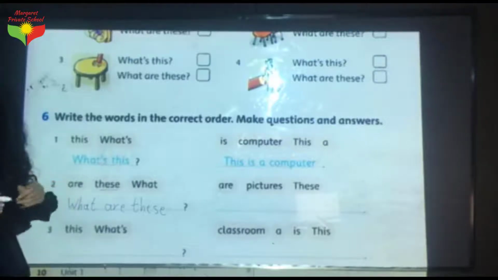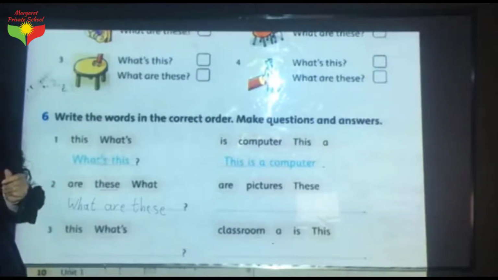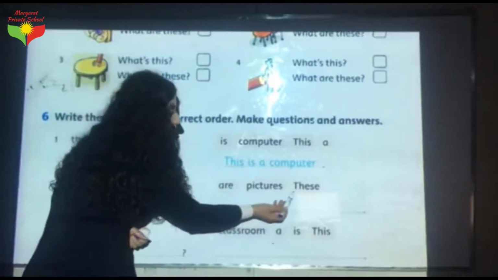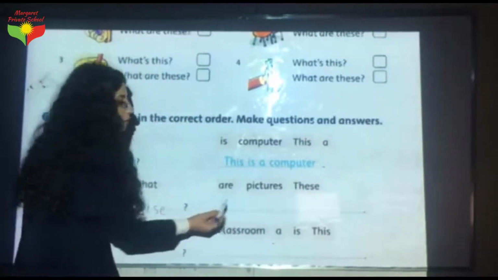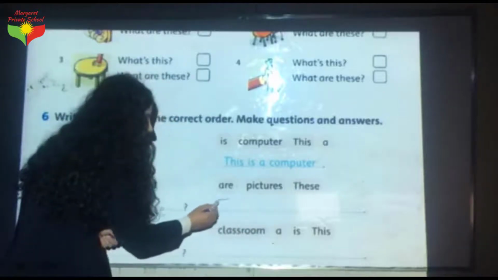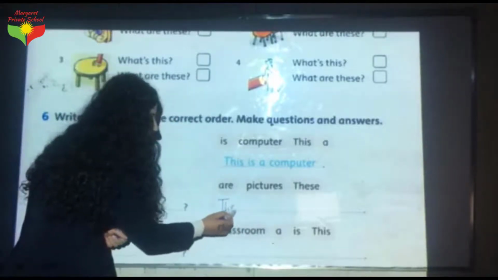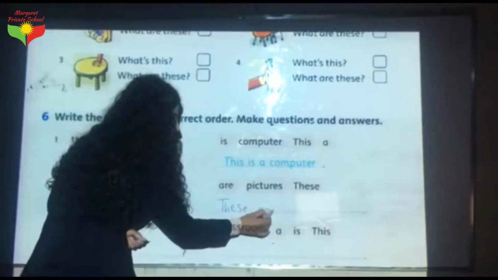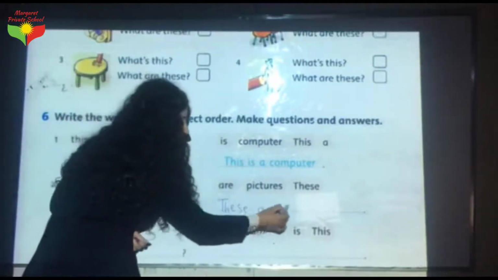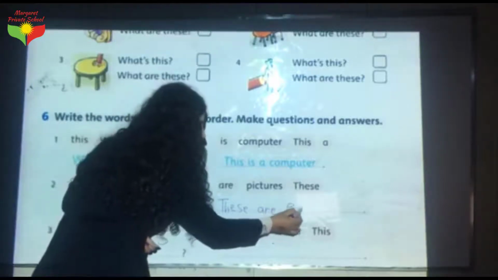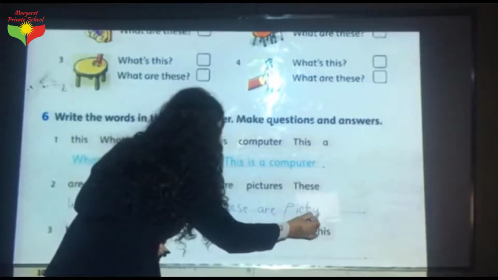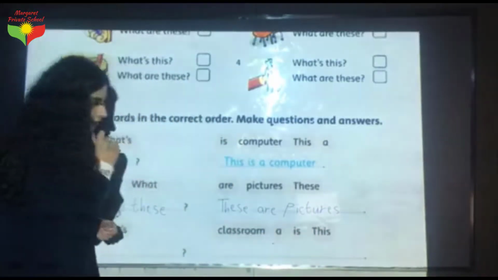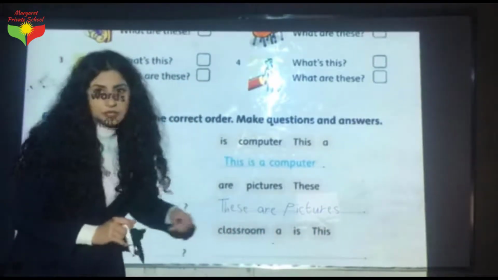Here we have to write, we have "are, pictures" and "these." Okay, first of all we have to write "these," then "are," then we should write "pictures." These are pictures.